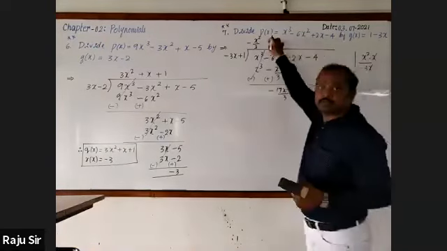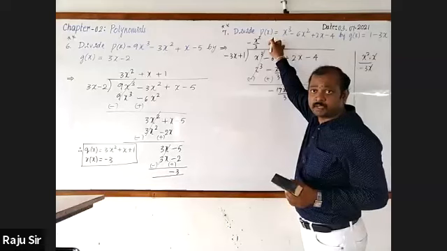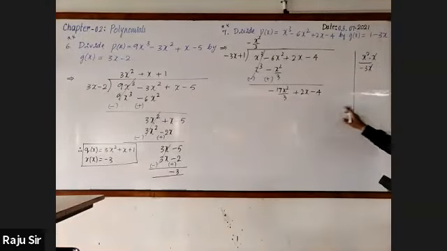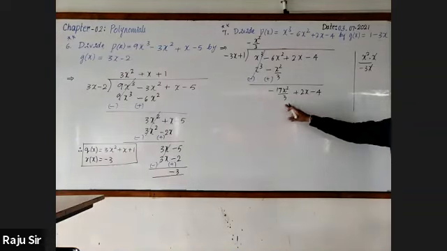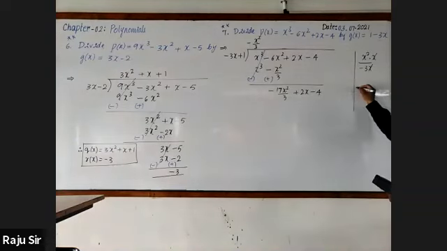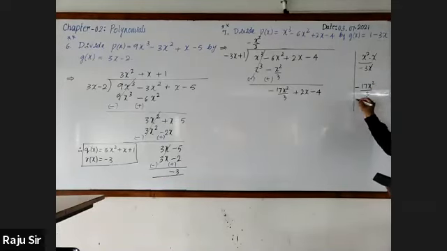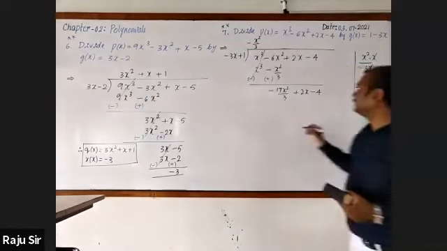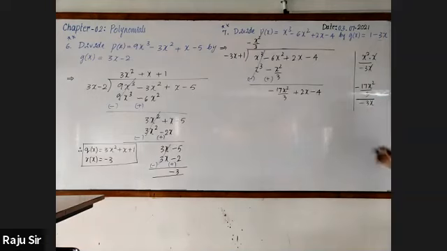Next, again, we have to choose a term in the quotient part. That is why working column is not there. First term of the dividend is minus 17x square by 3, all divided by the first term of the divisor, minus 3x. Now, here it is like a fraction by fraction.